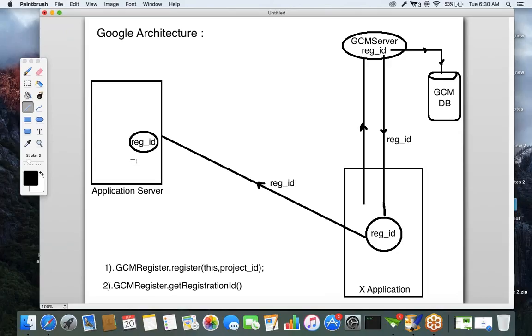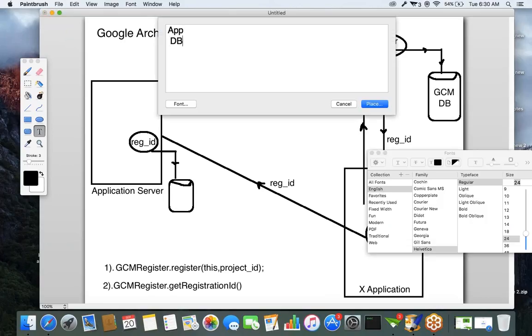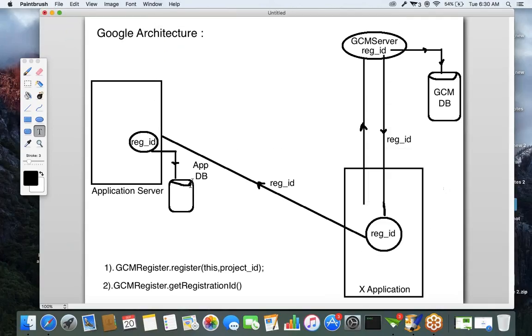Application server will store that registration ID, whatever ID you sent, into what? Into its database server. This is the fourth step. The application server will receive your registration ID and store it in the application database.